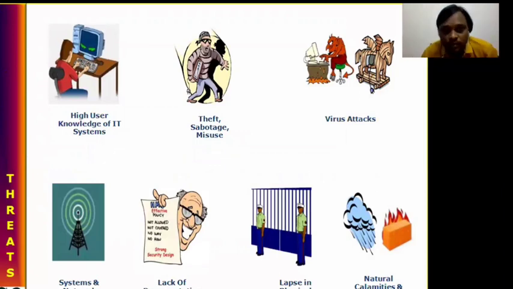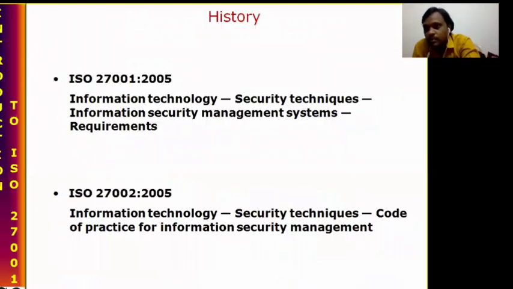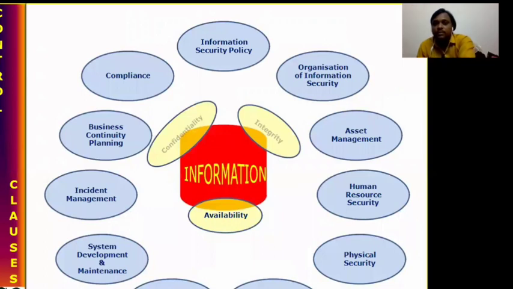While looking at this screen, we can understand: higher user knowledge of IT systems, theft, virus attack, network failure, lack of documentation, and lapses in physical security. Natural things can also happen: fire, earthquake, cyclone, like that. And this is related to the history, how in the olden days they provided security and how we are going to get the security levels. Looking at this slide, we can understand.